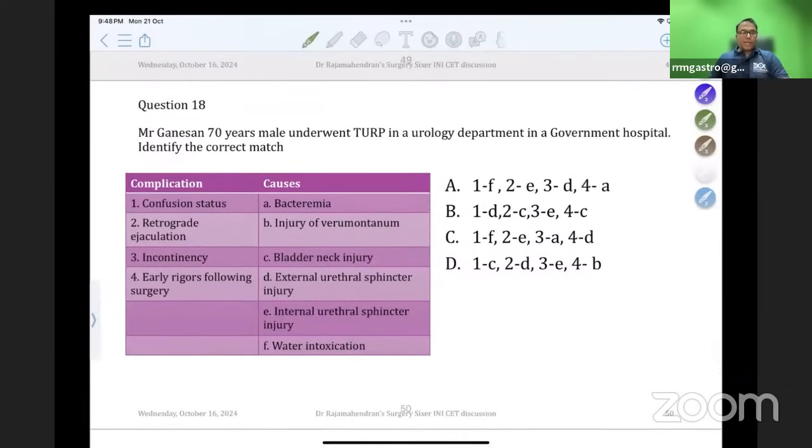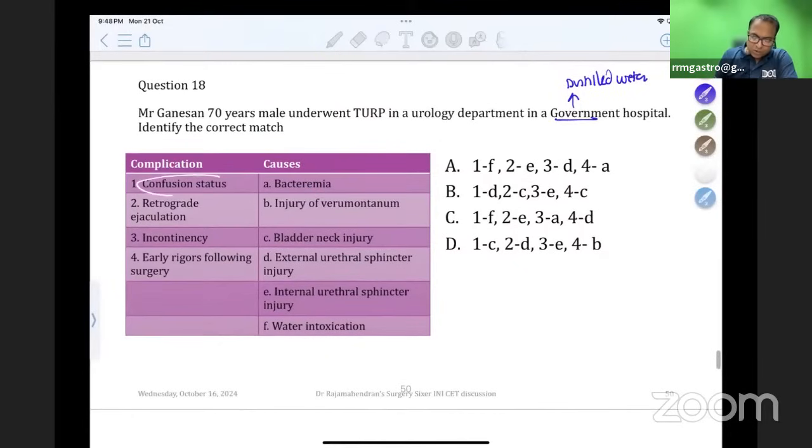Mr. Ganeshan underwent TURP in a urology department in a government hospital. So in a government hospital, probably he underwent it using distilled water. Identify the correct match. Confusional status. What is the cause of confusional status? It is due to water intoxication and dilutional hyponatremia. Please don't forget this point.